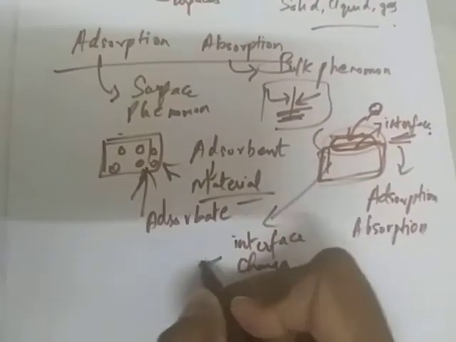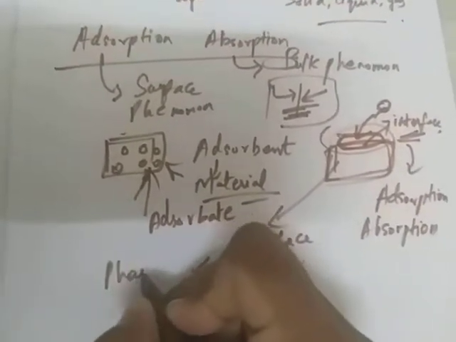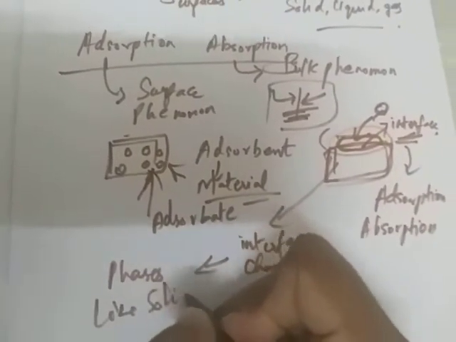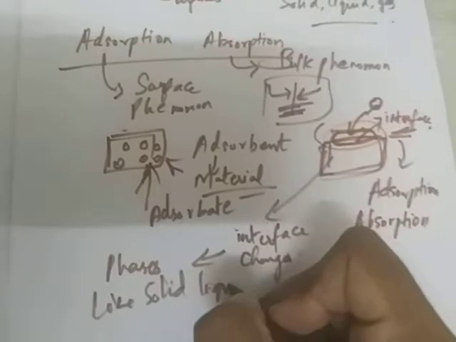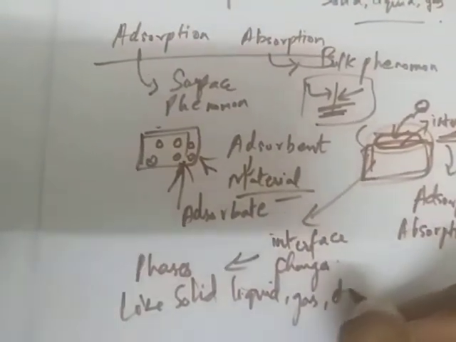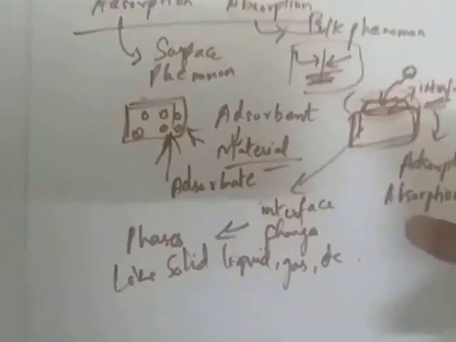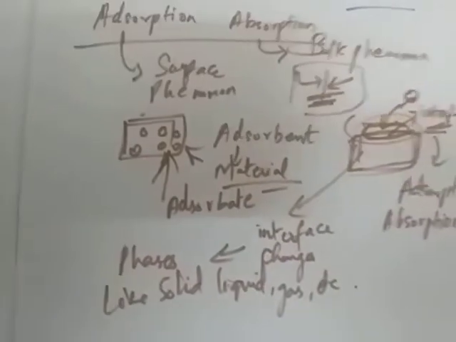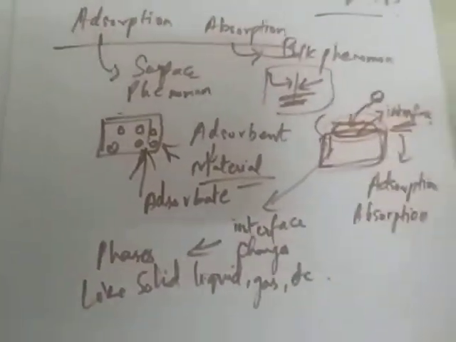So what are all the phases we know? Phases differ like solid, liquid, gas, as I already told, etc. So this is the basic thing regarding adsorption and absorption. There are particular characteristics for adsorption to take place.